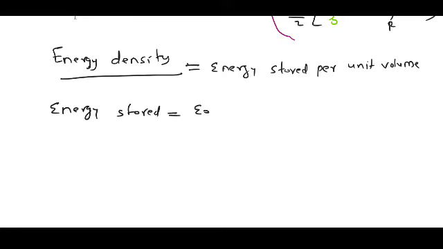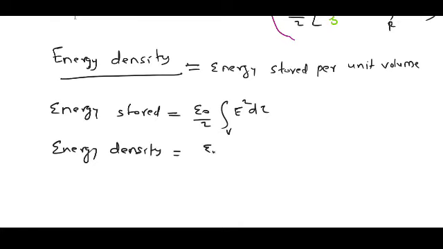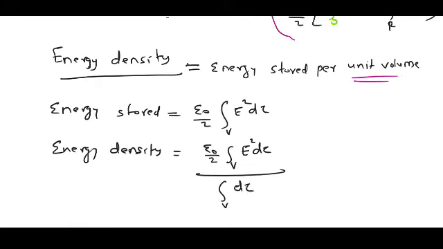Just now we have derived the expression epsilon 0 by 2, the whole space integral or the volume integral of E square d tau, and energy density, energy per unit volume, is epsilon 0 by 2 volume integral E square d tau divided by the volume integral d tau.